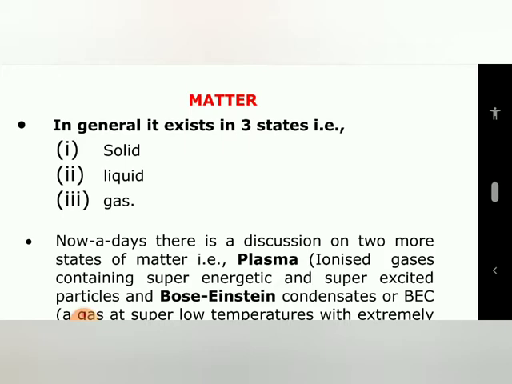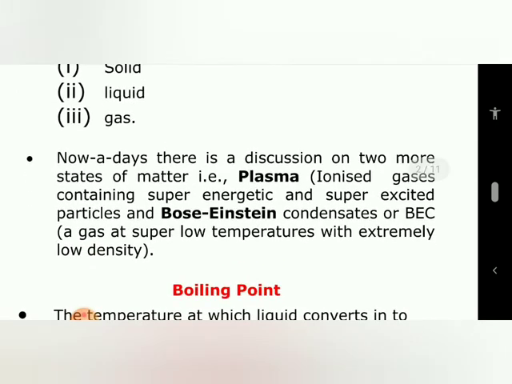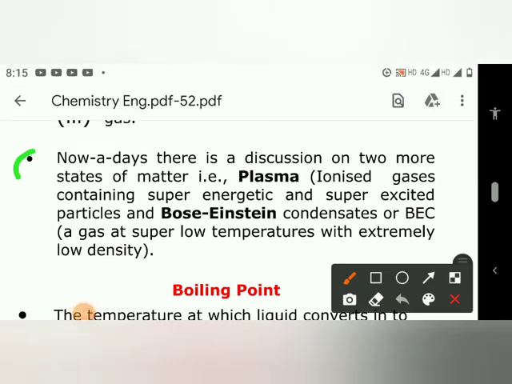The next point is, nowadays there is a discussion of two more states of matter, that is plasma, that is ionized gas containing super energetic and super excited particles, and Bose-Einstein condensation or BEC, a gas at super low temperature and with extremely low density. Here this point wants to say that apart from the three states, solid, liquid, and gas, there exist two more, that are plasma and Bose-Einstein condensation, which is also known as BEC.